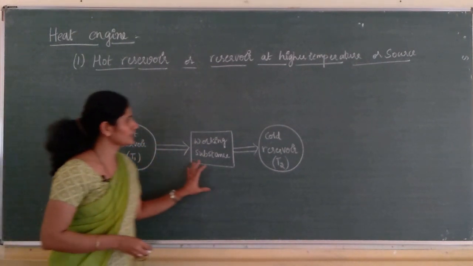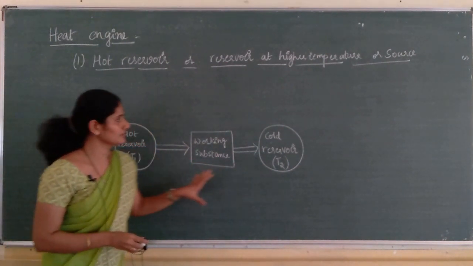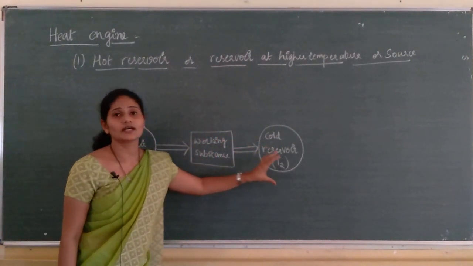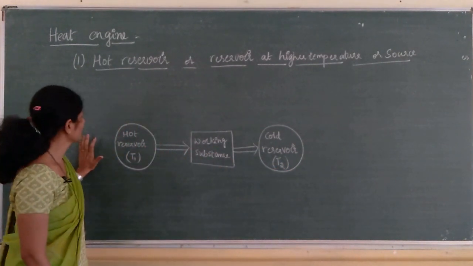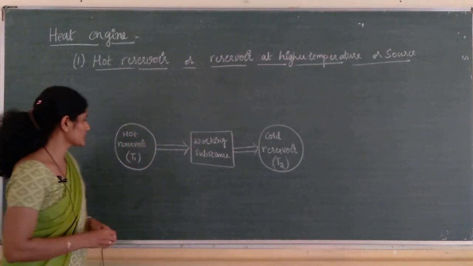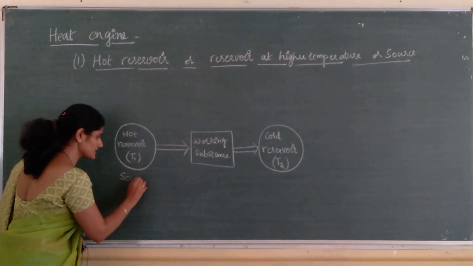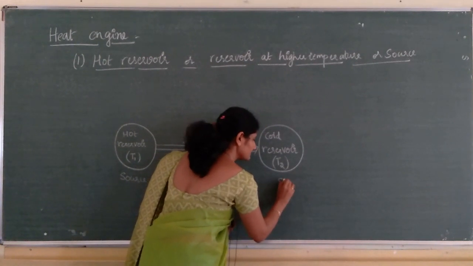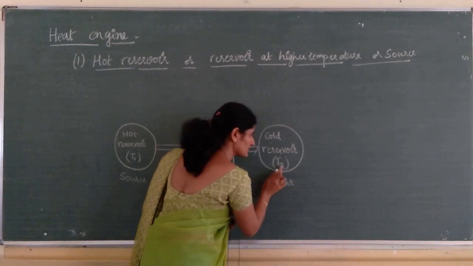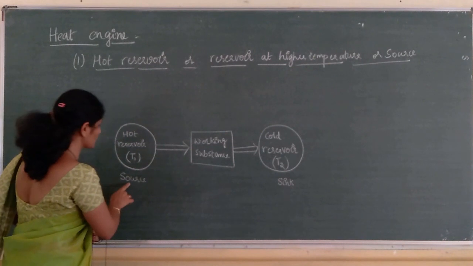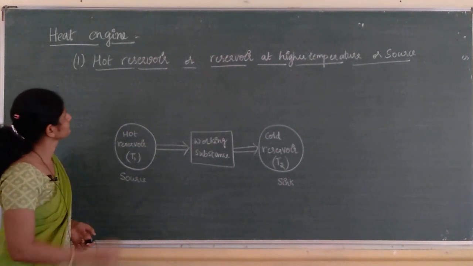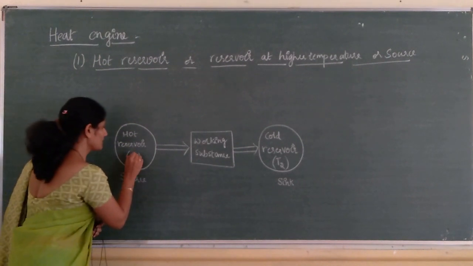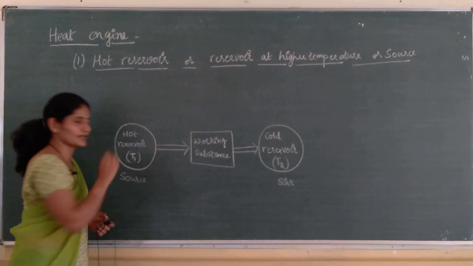So, these are the three essential parts in case of heat engine. We have hot reservoir, working substance and the cold reservoir. Hot reservoir is also called source. Cold reservoir is also called sink. Temperature of the sink is always T2, temperature of the source is always T1. How does this work? Temperature of the hot reservoir is T1.